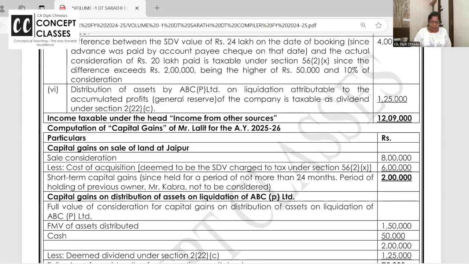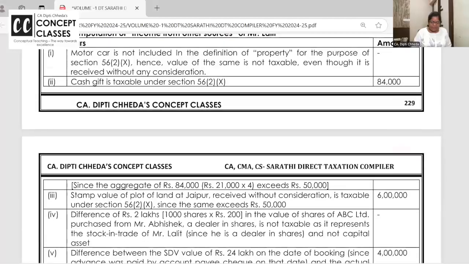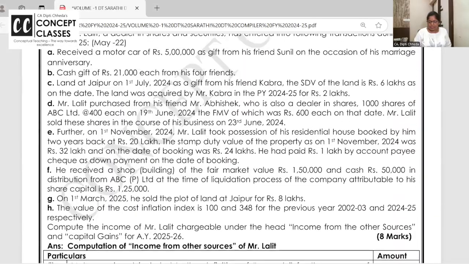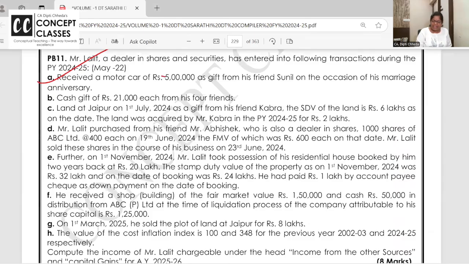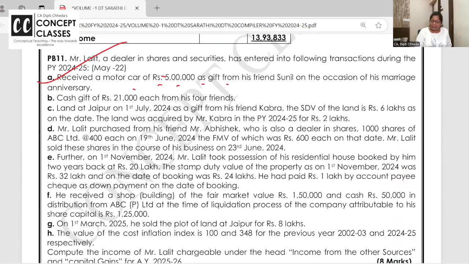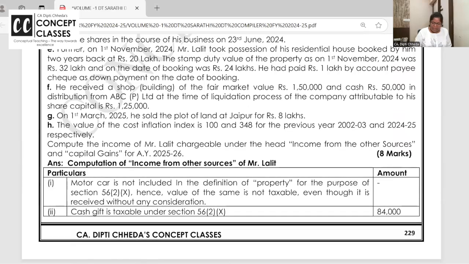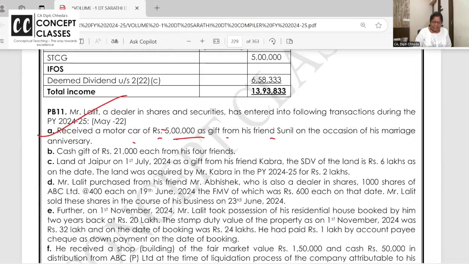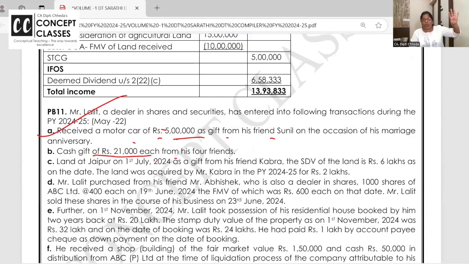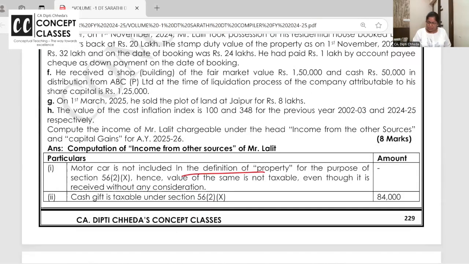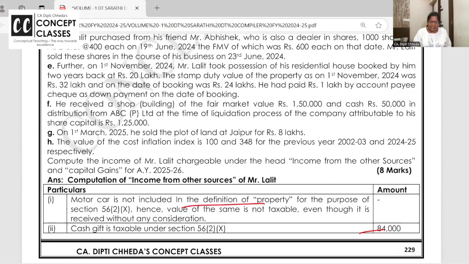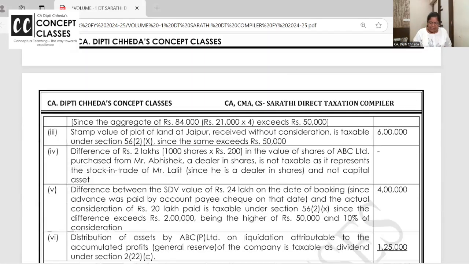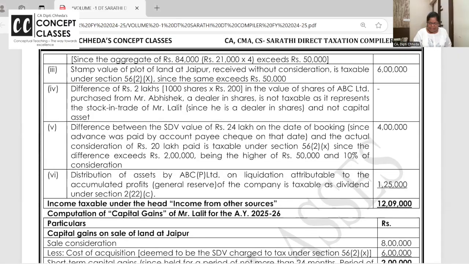Okay. This problem that I told you, even this one is a very nice question. It is there in the study material. Lalit is a dealer in shares. He received a motor car of 5 lakh as a gift. Motor car is not included, so nothing is taxable. He received cash of 21,000 each from 4 friends. So 84,000 crossing 50,000. Like that, 2, 3, 4 items are given. Everything will become taxable or it will be exempt.